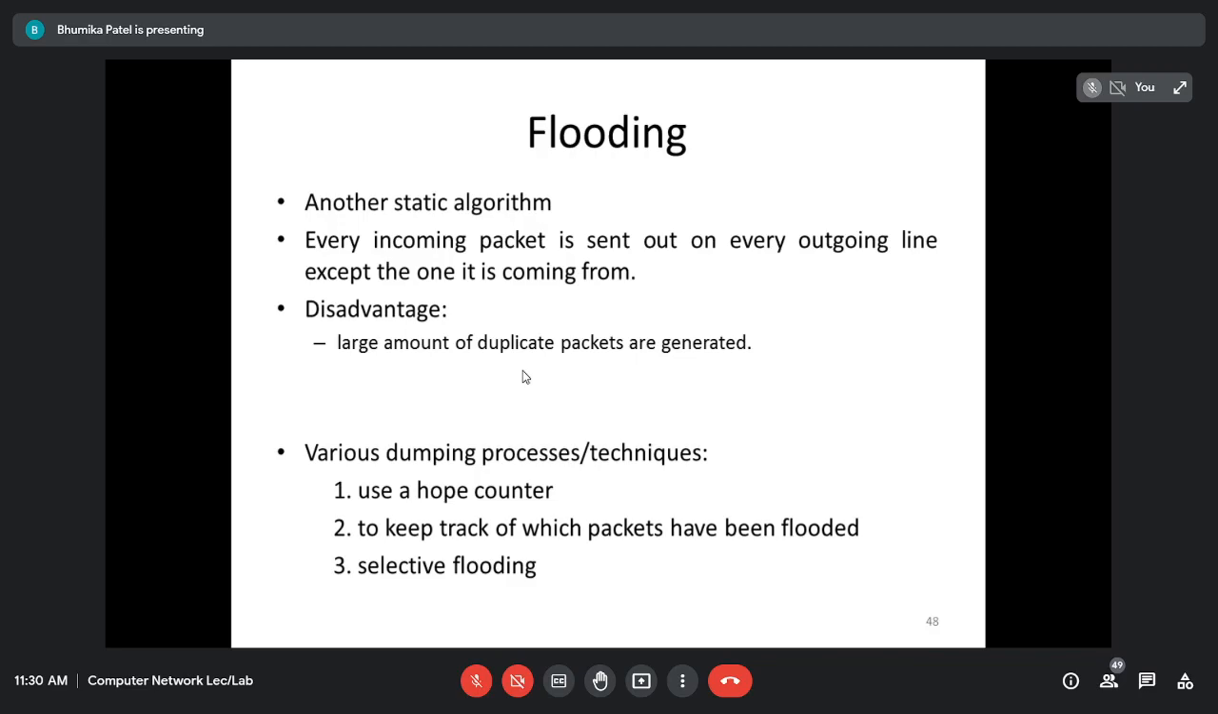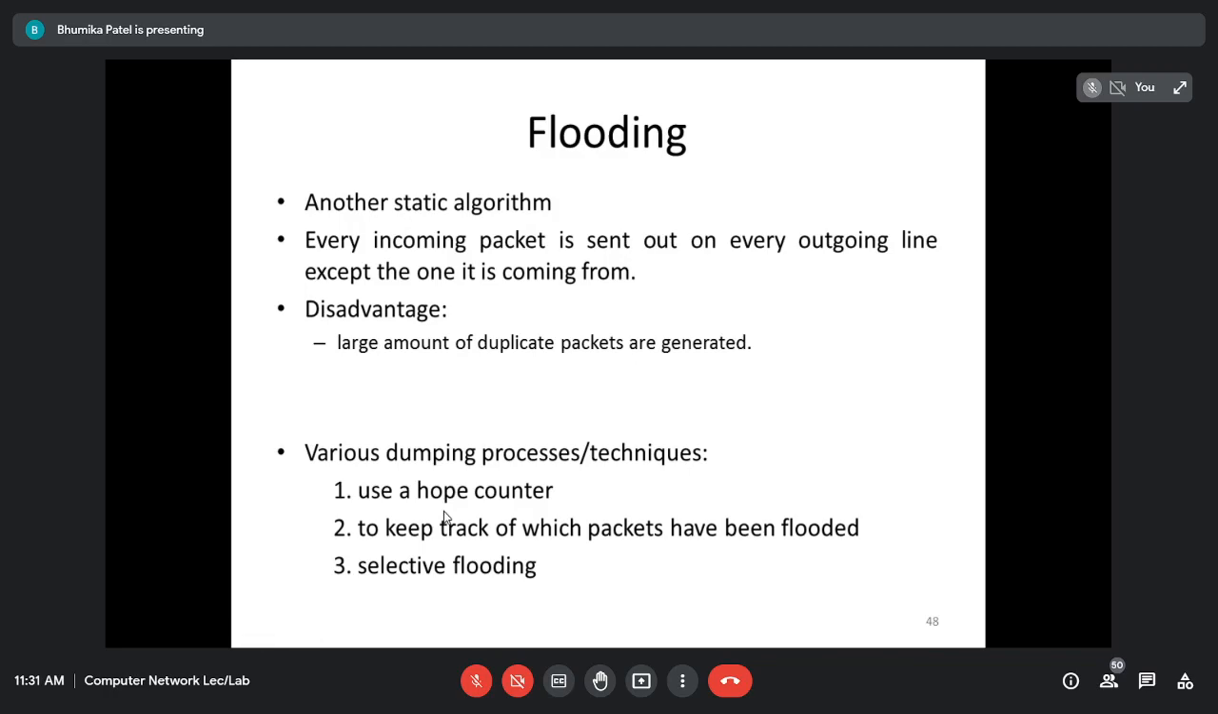But for broadcast, we use flooding only, right? So we have to somehow stop this process. There should not be multiple copies of the duplicate packets. If you want to dampen this process, we can use these techniques. We can use the hop counter. We can also keep track of which packets have already been flooded. And third is selective flooding. So the first one is to use the hop counter.